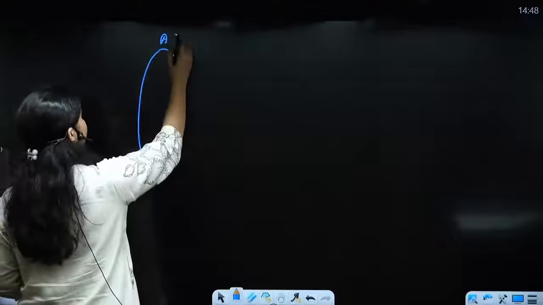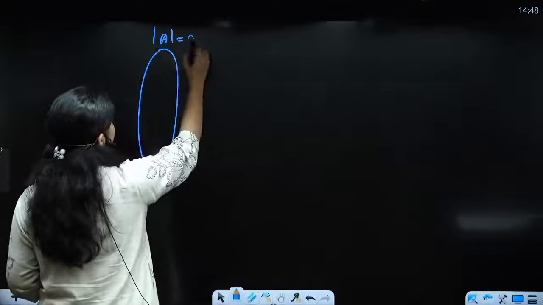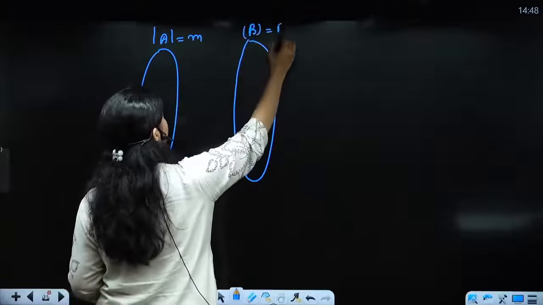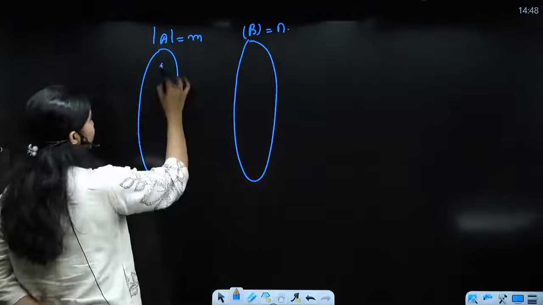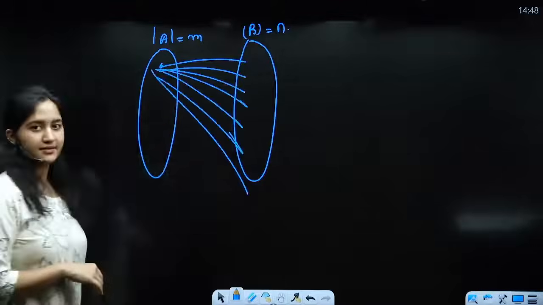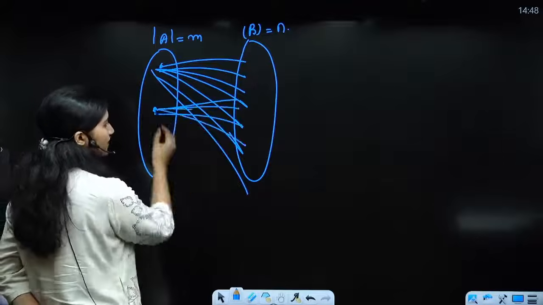I have a set A which has m elements, right? And I have a set B which has n elements, right? So every element has the choice to go any place, कहीं भी जा सकता है, right? And then again every element can go to any place.